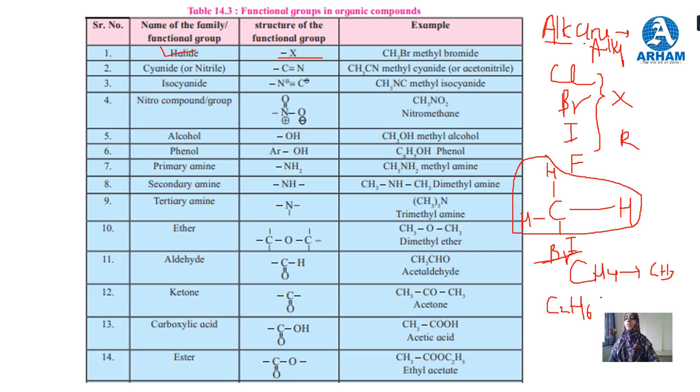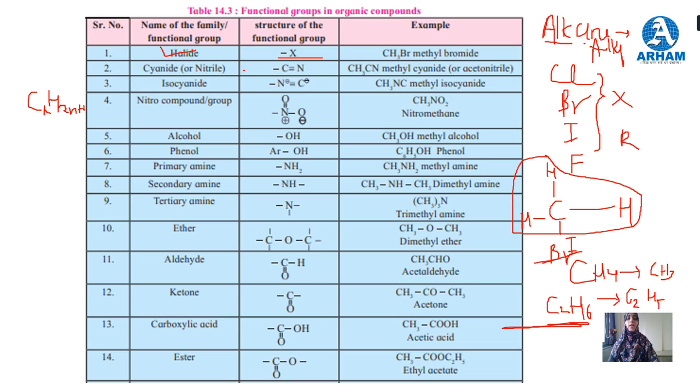When we remove one hydrogen, it will form C2H5. So this is ethyl, and this one is ethane. The general formula for alkane is CnH2n plus 2.